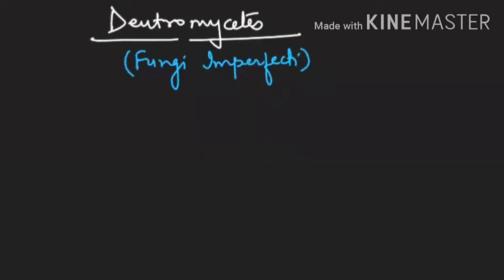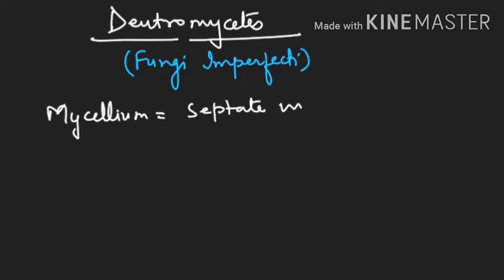So in this video, we are going to study about Deuteromycetes, which is also known as imperfect fungus. Now see the mycelium. Deuteromycetes mycelium will be septate, okay, means septa will be present and it will be with monokaryon condition. Septate with monokaryon.